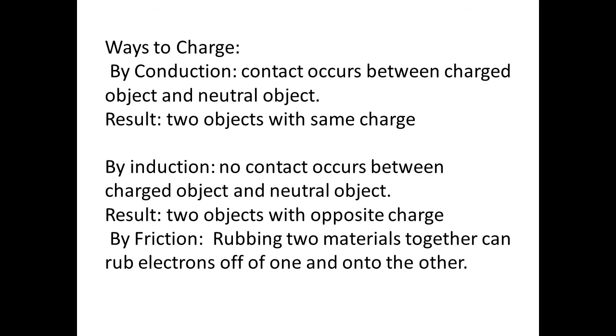Now, these are the different ways of gaining charge. By conduction, contact occurs between a charged object and a neutral object. The result will be two objects with the same charge. So, in conduction, there's a contact between the two objects. By induction, there is no direct contact. No contact occurs between the charged object and the neutral object. Two objects with opposite charge will be the result.